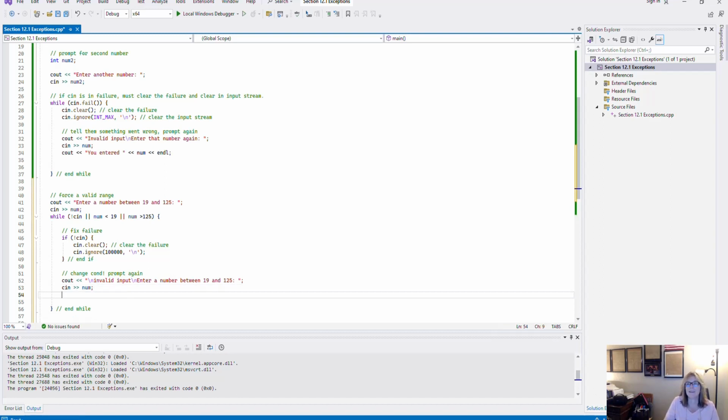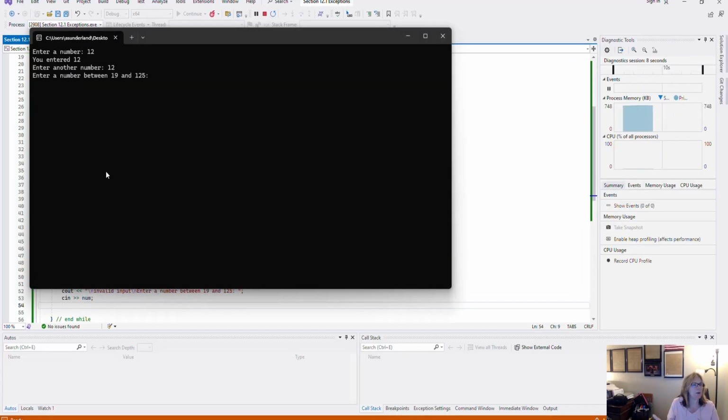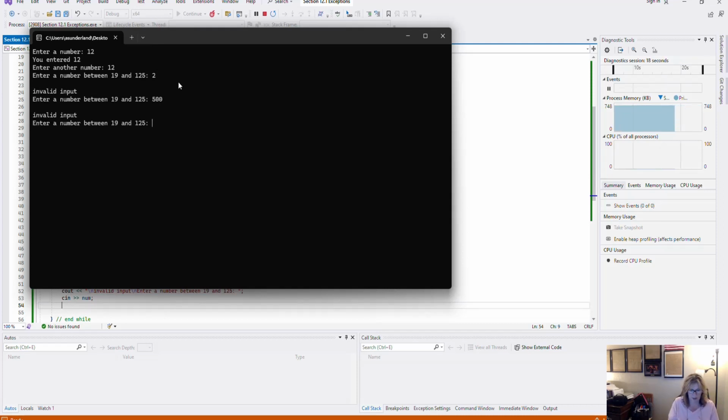So let's try this and see if it's working. All right, so here we go. Enter a number between 19 and 125. I could enter something outside of the range, invalid input, something outside of the range, or I should be able to put in a non-numeric value. And now it's going to force a number in the range. Now I can truly force valid input.